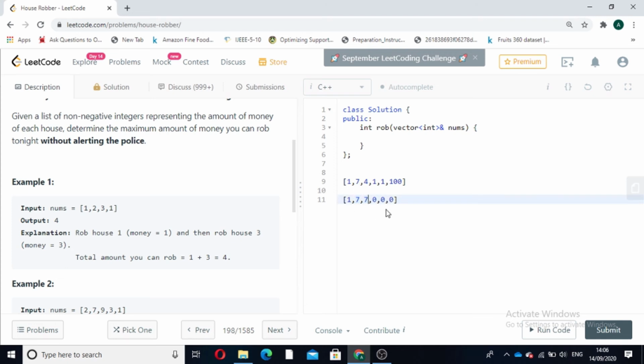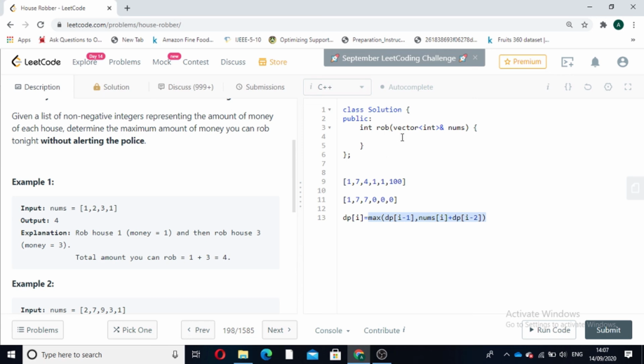So this was our simple equation: at a particular index i, dp[i], the maximum amount till index i, will be equal to the max of dp[i-1], that is, if we do not take the ith index into consideration for robbing, and if we take the ith index into consideration, then the value present at that house plus the maximum amount robbed till i minus 2. I minus 2 because we do not have to take adjacent houses. So we will store the maximum of these two values in our dp[i].